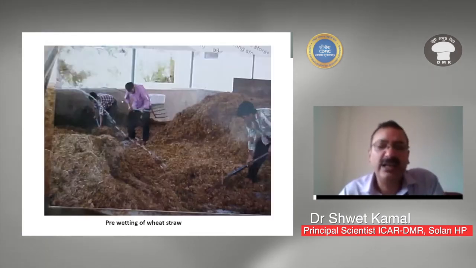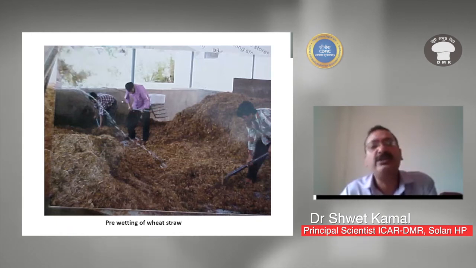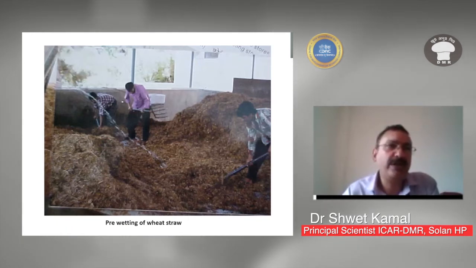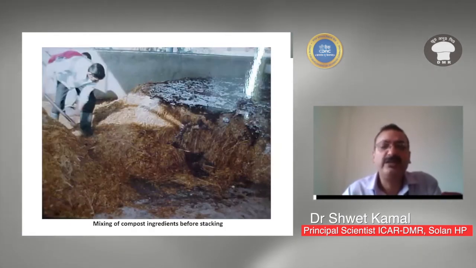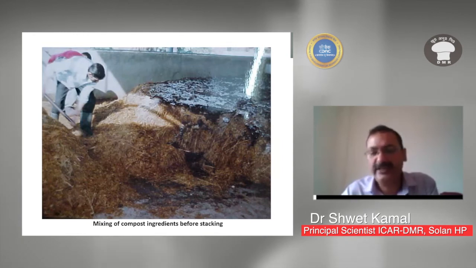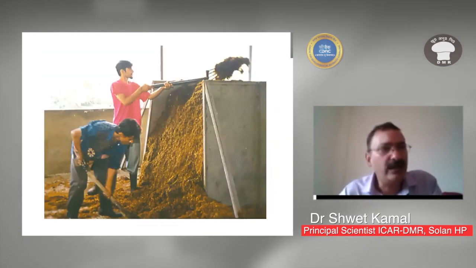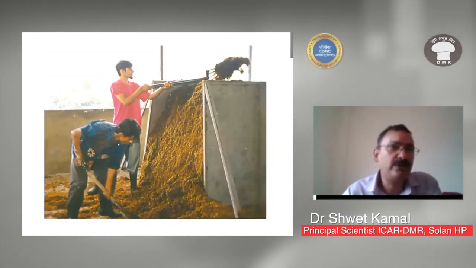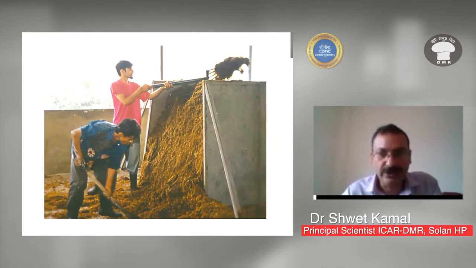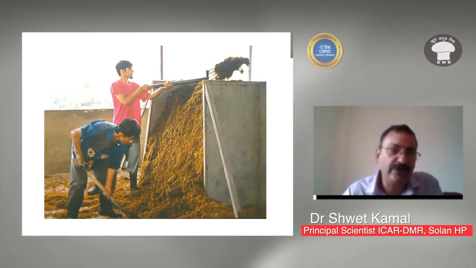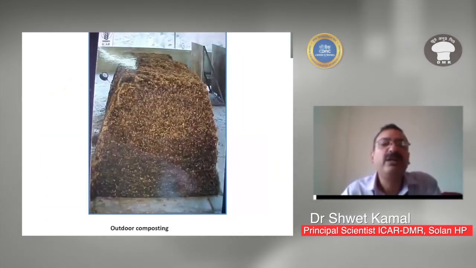Then it is normally pre-wetted inside the composting yard and mixed. The material is mixed in the compost yard. This is the mixing of composting ingredients, and then we need stacking boards, with the help of which we fix the height and the width of the composting pile. So this is the pile.